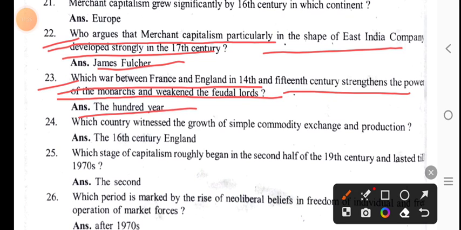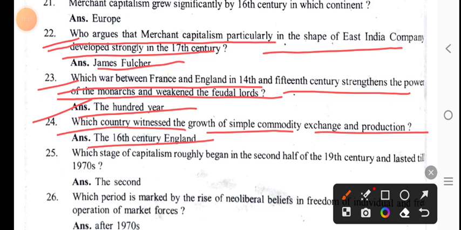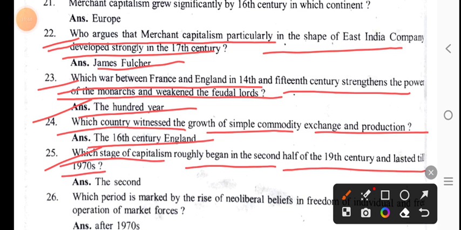Which country witnessed the growth of simple commodity exchange and production? England in the 16th century. Which stage of capitalism began in the second half of the 19th century and lasted till the 1970s? The second stage.